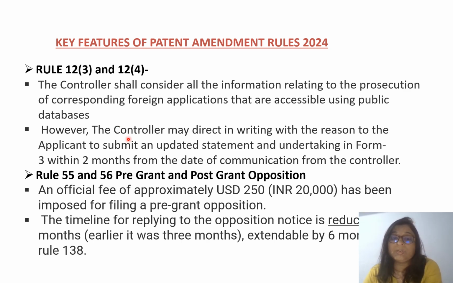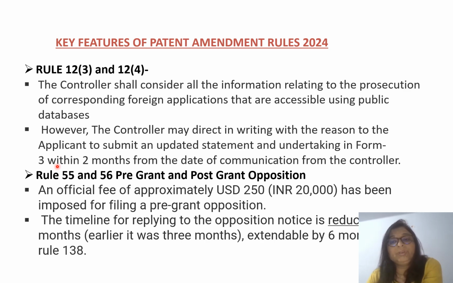However, if the controller wants, he may direct in writing, with the reason, the applicant to submit an updated statement and undertaking in Form 3 within 2 months from the date of communication from the controller.